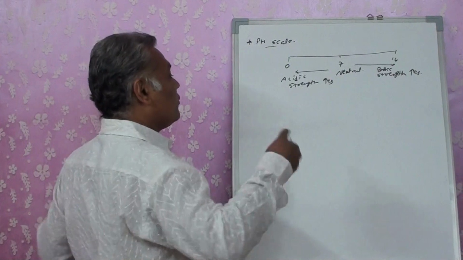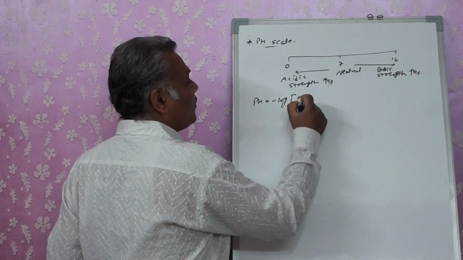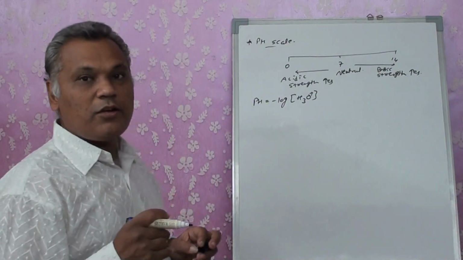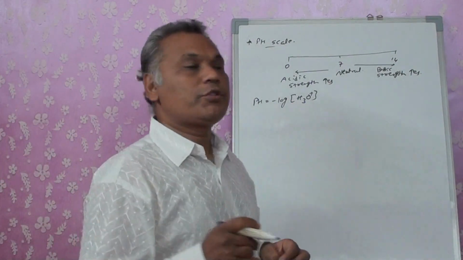The formula we are using is pH equals minus log of H3O plus ion. It's defined as the negative logarithm of the concentration of hydronium ion present in the solution.